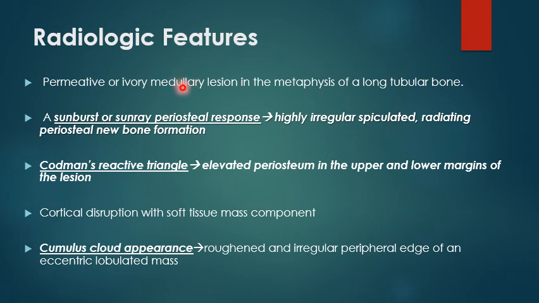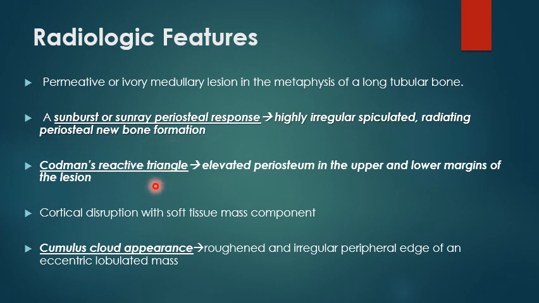Main radiological features are: the patient with osteosarcoma can present with permeative or ivory medullary lesions involving the metaphysis of the long tubular bones. The most important thing that you have to remember in case of osteosarcoma is a sunburst or a sun ray pattern of periosteal response, which is highly specific for osteosarcoma. It is nothing but a highly irregular spiculated radiating periosteal new bone formation surrounding the area of the lesion.